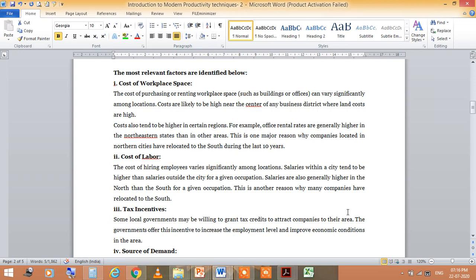Okay, second is the cost of labor. The cost of hiring employees varies significantly among locations. Salaries within a city tend to be higher than salaries outside the city for a given company. Salaries are also generally higher in the north than the south for a given occupation. This is another reason why many companies have relocated to the south.